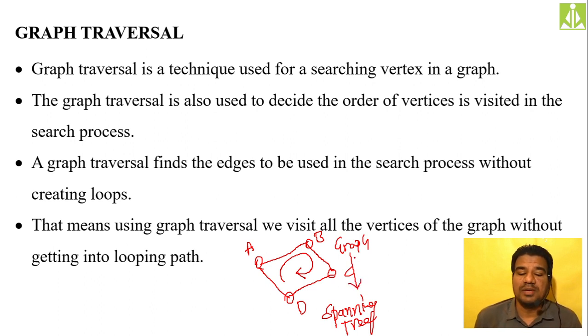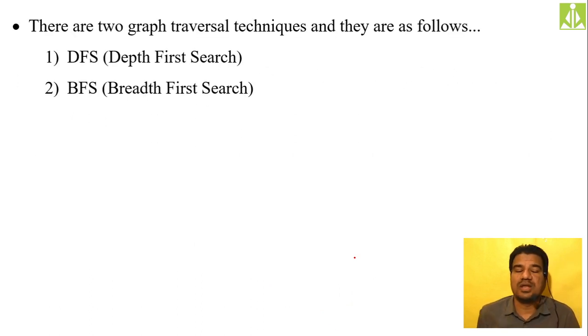That means in graph traversal, we visit all the vertices present inside your graph without entering into a loop path. There are two basic types of graph traversal techniques, that is depth first search traversal, DFS, and breadth first search traversal, BFS. Quickly we discuss what is DFS and BFS. First we go with DFS, depth first search traversal.